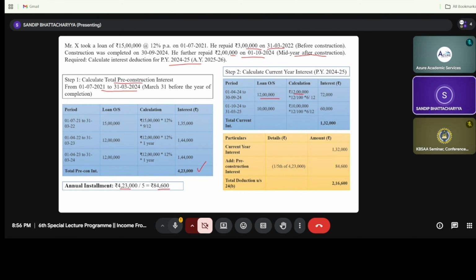So 12 lakh into 12% into 6 by 12, because April, May, June, July, August, September, that is 6 months. And the second one is 1/10/24 to 31st of March 25, that is 10 lakh. So 10 lakh into 12% into 6 by 12, so the total is 1 lakh 32,000. So 1 lakh 32,000 plus 84,600, so it will be 2,16,600.